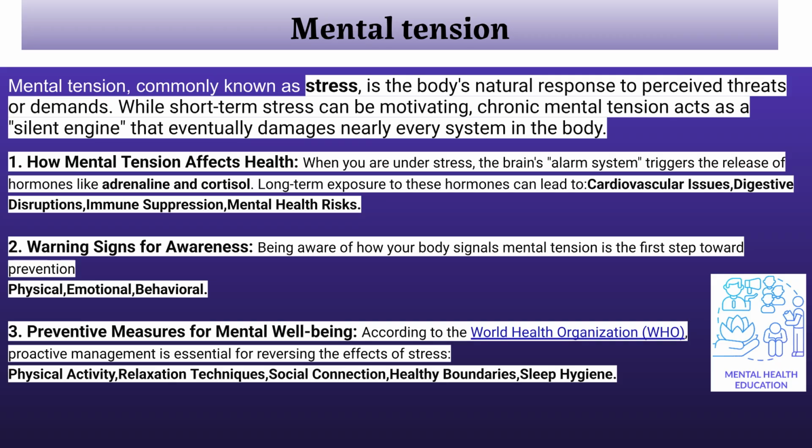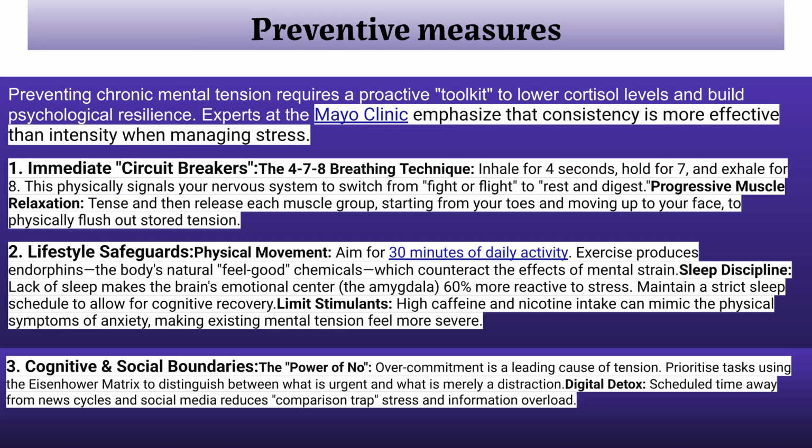Mental tension or chronic stress acts as a silent engine that damages nearly every system in the body. Long-term exposure to stress hormones can lead to cardiovascular issues, immune suppression, and mental health risks. Preventing chronic mental tension requires a proactive toolkit. Immediate circuit breakers, like the 4-7-8 breathing technique, and lifestyle safeguards, like physical movement and sleep discipline, are highly effective.